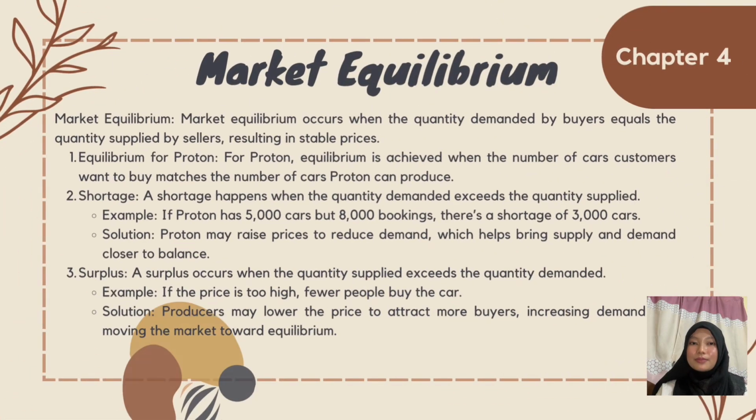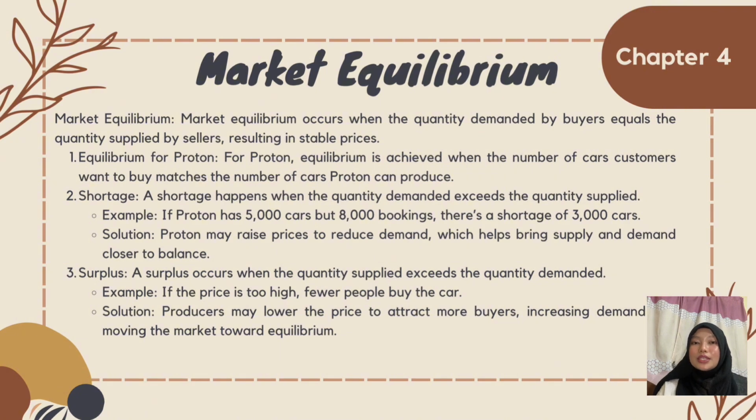Next, let me explain about market equilibrium. It is when the quantity demanded equals the quantity supplied. At this point, the market price will remain stable. Shortage is if Proton can only produce 5,000 cars but there are actually 8,000 bookings. There will be a shortage of 3,000 cars. To address this, Proton might raise their prices, which will reduce demand and help restore equilibrium.